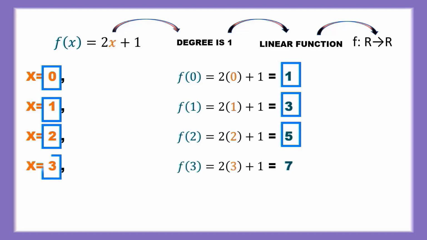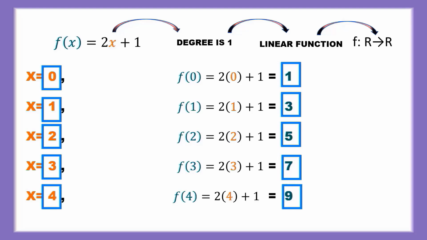When x is 3, f of 3 is 7. When x is 4, f of 4 is 9. We get these values by substituting values of x in this function. It is clear that each input value of x gets a unique image, so it is one function.